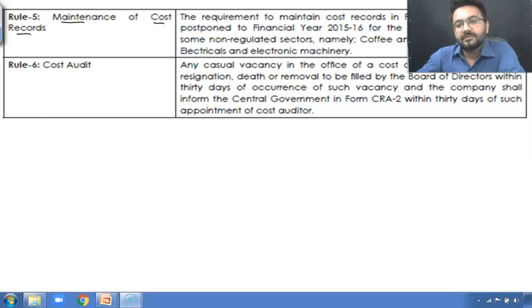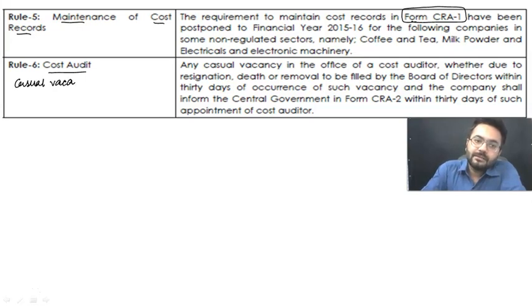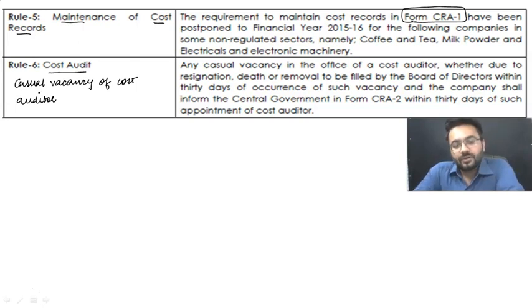Now the first phenomenon, how we are going to maintain these cost records. What are the various things which are going to be included in cost records? If we tell you, sir, okay, we need to maintain cost records, we are going to maintain that in form number CRA1. Okay, got it. Now the next is cost audit. Casual vacancy. Casual vacancy of cost auditor.